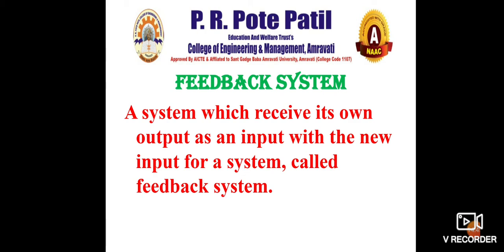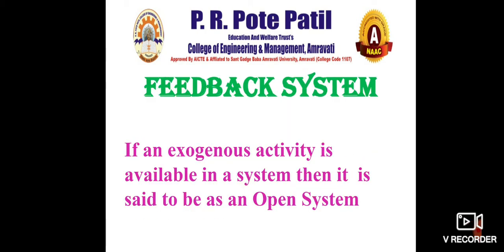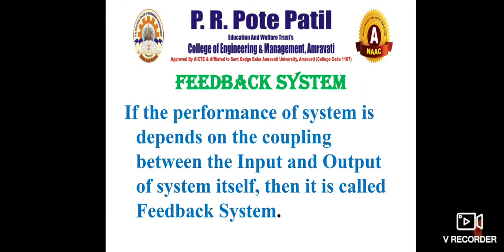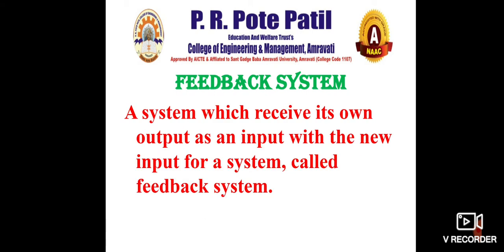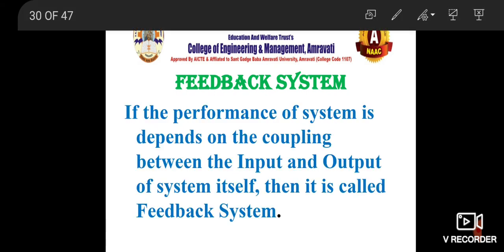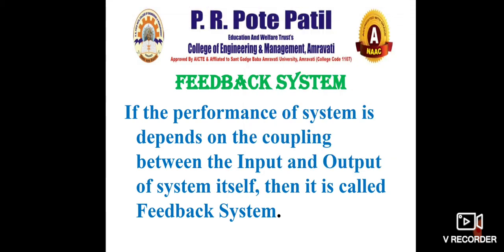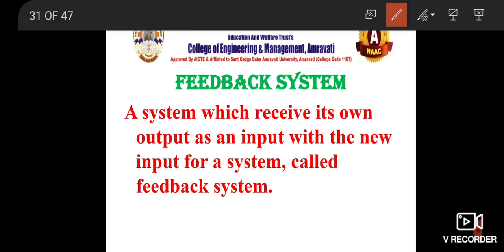And then again we go for the definition. If an exogenous activity is available in a system, then it is said to be an open system. If the performance of the system depends on coupling and input and output, then it is called a feedback system. The performance depends between input and output itself. This is a very important definition.